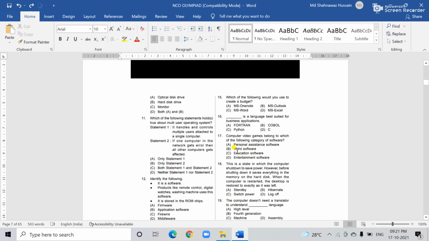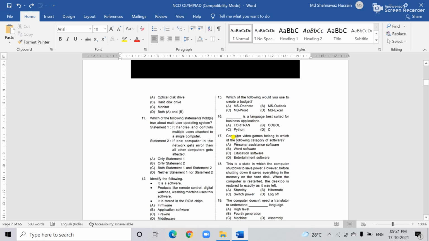Now question 17. Computer video games belong to which of the following categories of software? Again I'm repeating the question. The options are personal assistant software, word software, education software, and entertainment software.